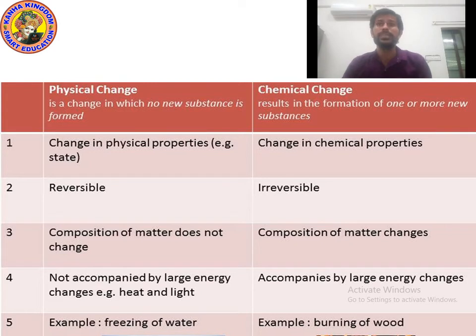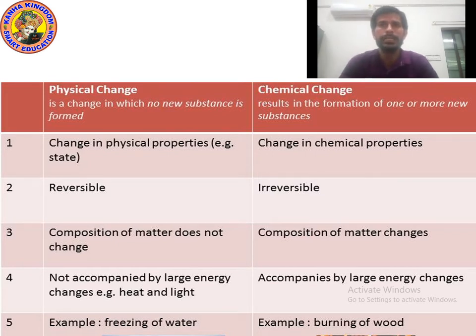Point number three, during physical changes, the composition of matter does not change. Yes, the composition means whatever atoms are present in that matter, they do not change, but the composition of matter changes during chemical changes. Yes, the number of atoms and molecules can change, new substances form, new chemicals can form during chemical changes, but no such changes occur during physical changes.